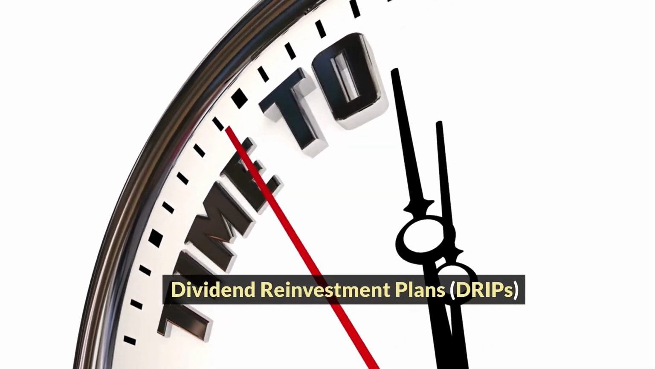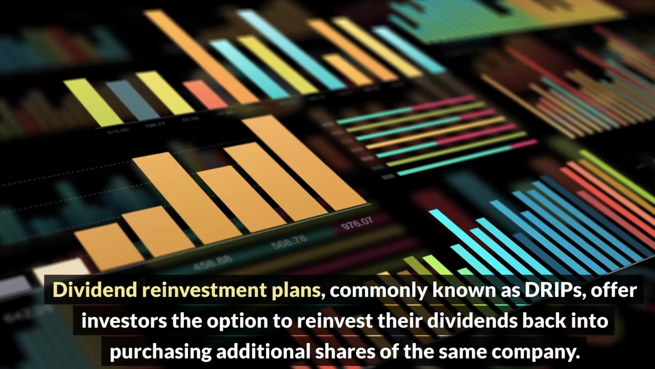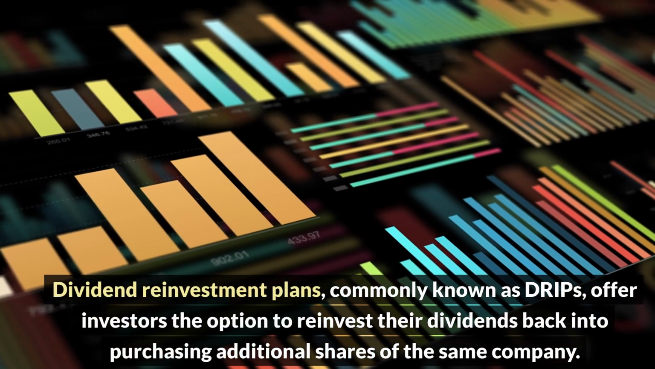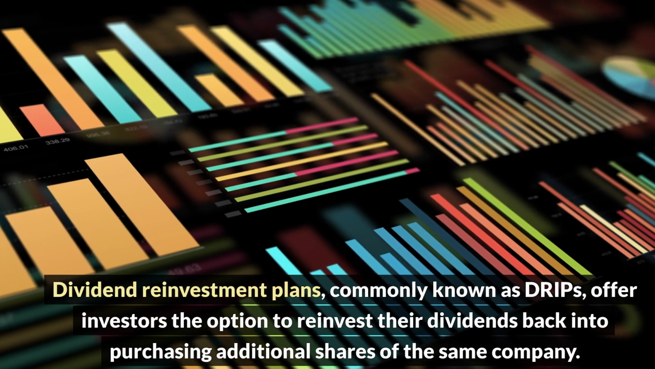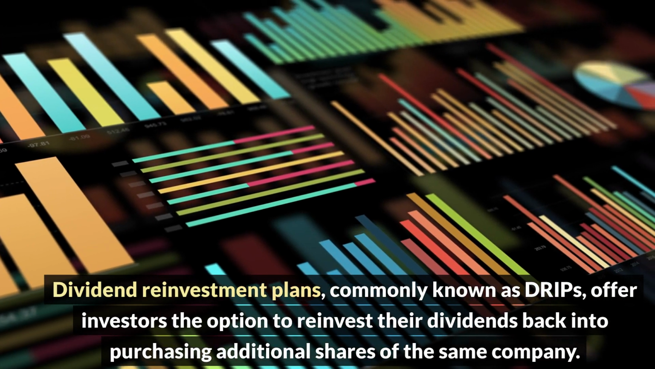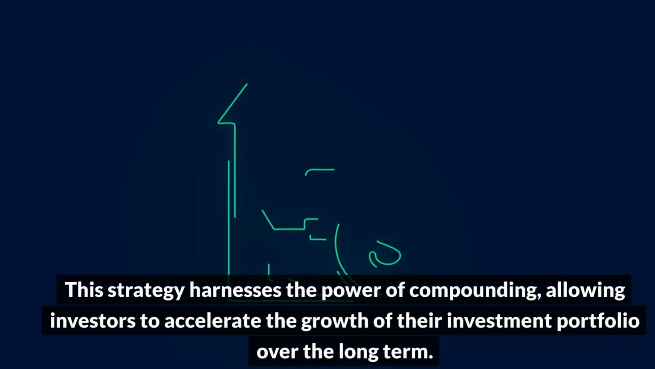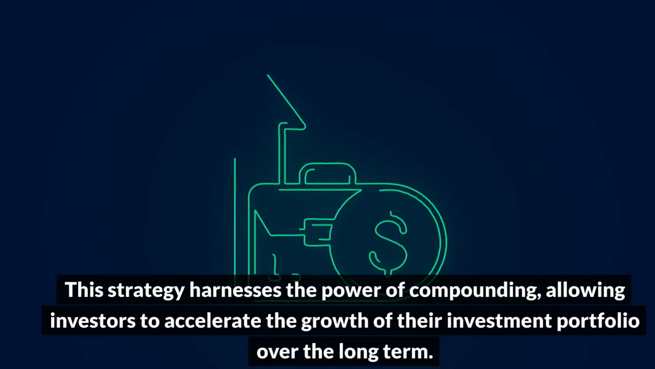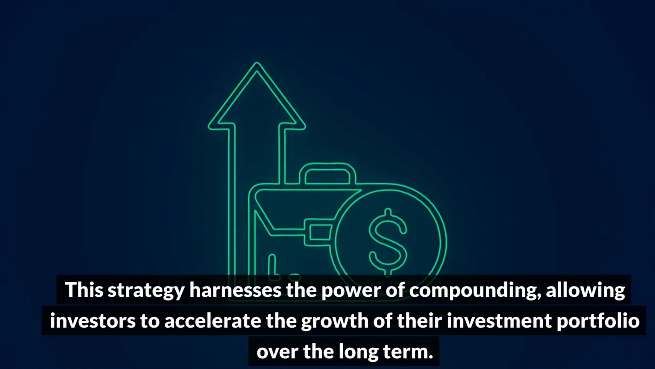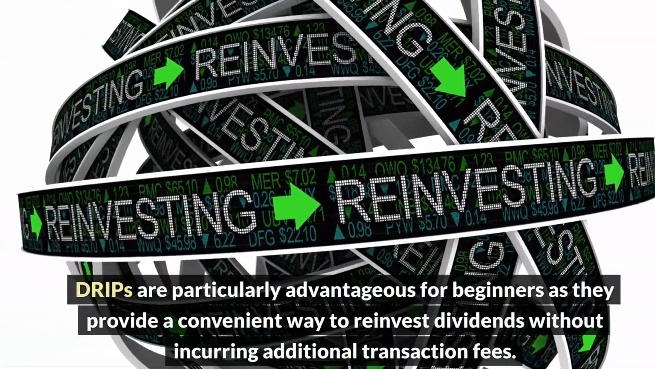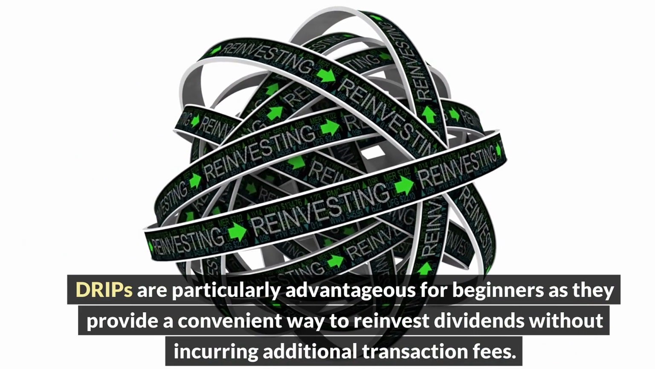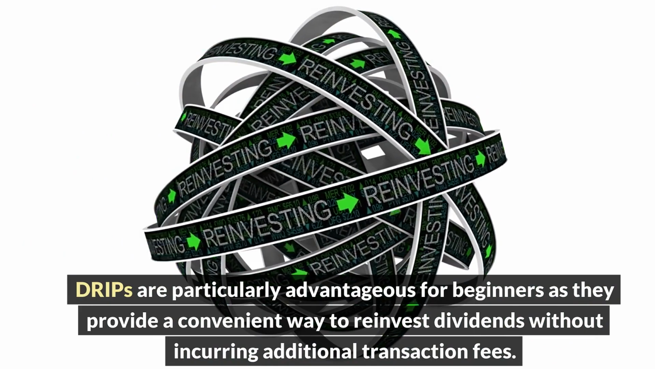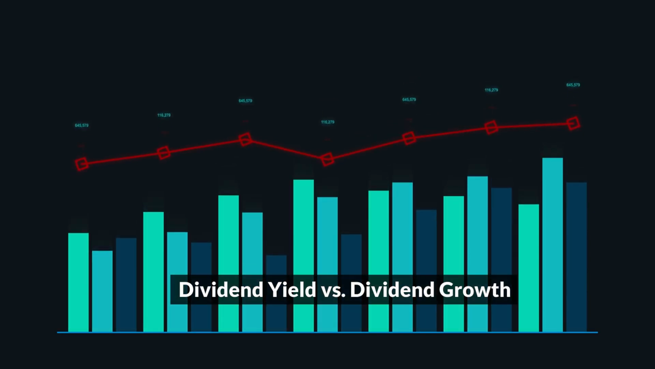Dividend reinvestment plans, DRIPs. Dividend reinvestment plans, commonly known as DRIPs, offer investors the option to reinvest their dividends back into purchasing additional shares of the same company. This strategy harnesses the power of compounding, allowing investors to accelerate the growth of their investment portfolio over the long term. DRIPs are particularly advantageous for beginners as they provide a convenient way to reinvest dividends without incurring additional transaction fees.